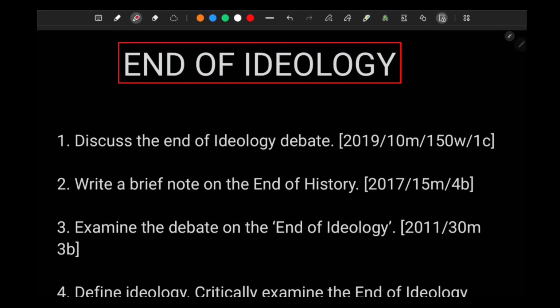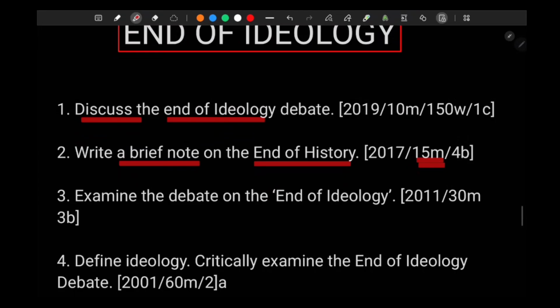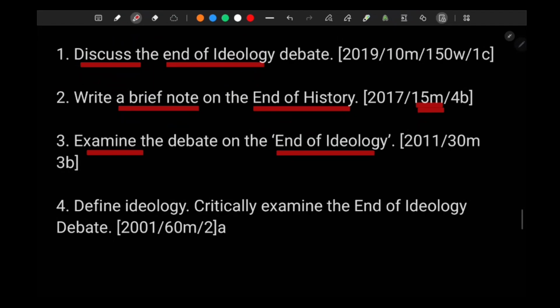So, first question, a direct question is there, a 10 marker, whereby UPSC has asked, discuss the end of ideology debate. Very simple, right? Again, a very simple question, although a 15 marker, which says write a brief note on end of history thesis. Then a question about examining the debate of end of ideology, and define ideology, critically examine end of ideology. Very simple, right?